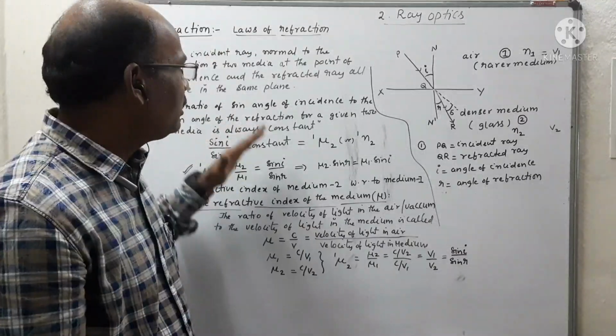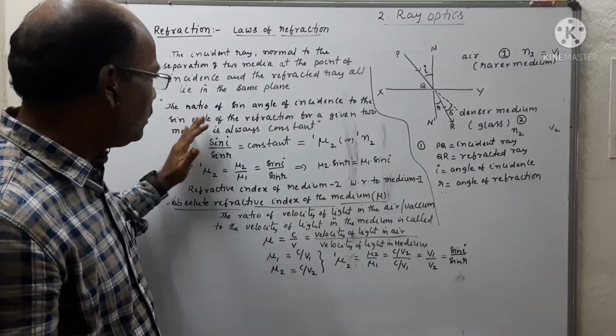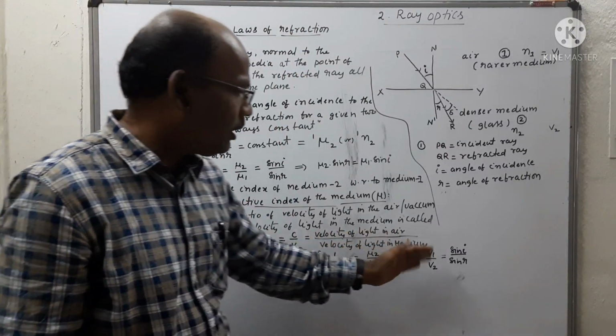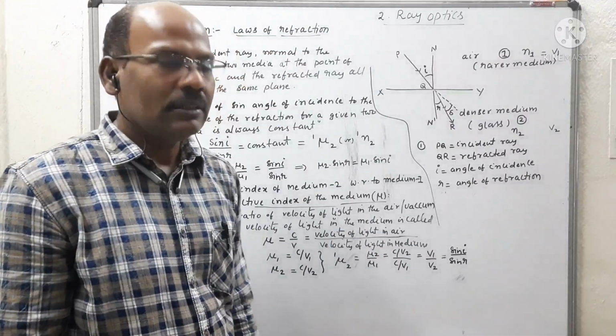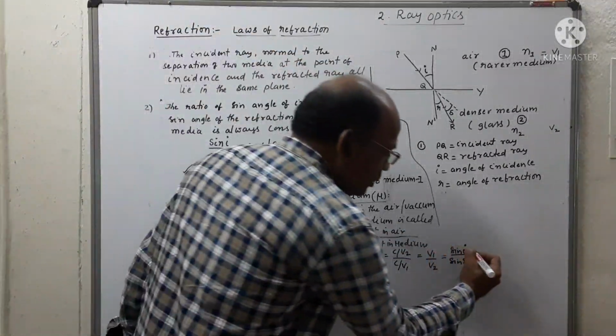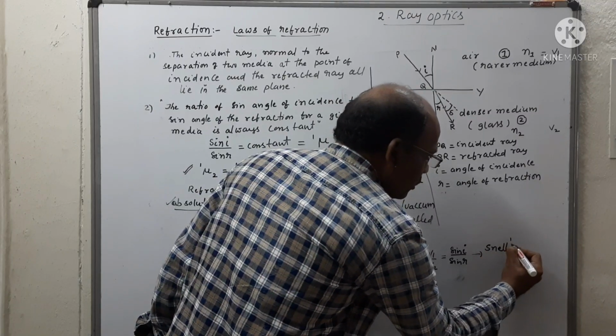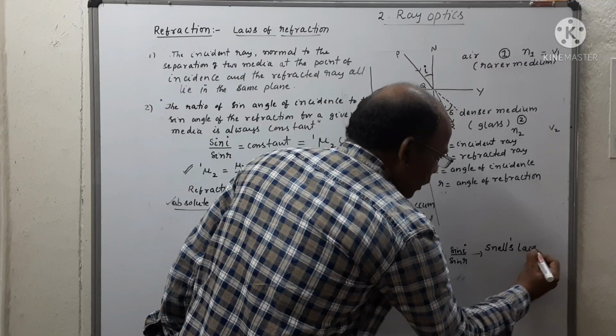So this is the second law of refraction. Based on that, we can define the relation between the angle of incidence and the angle of refraction. This is also called Snell's law.